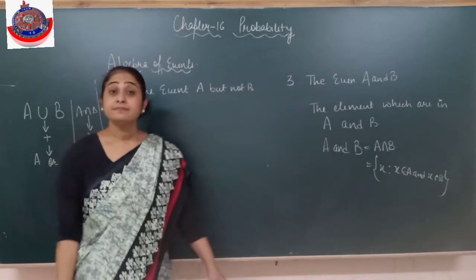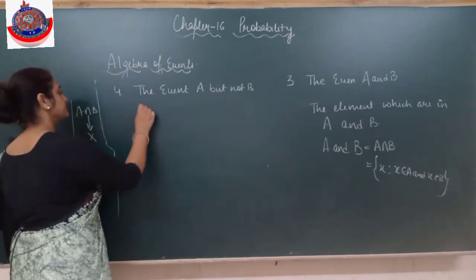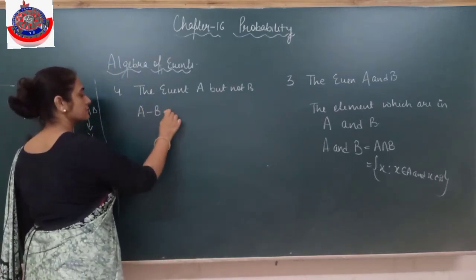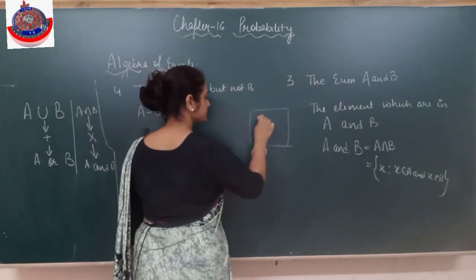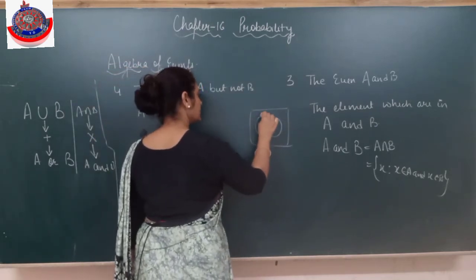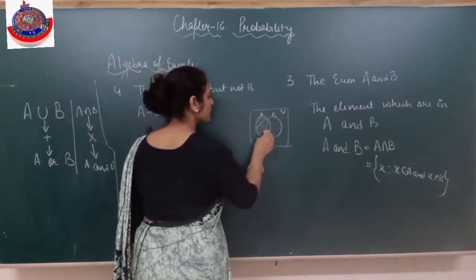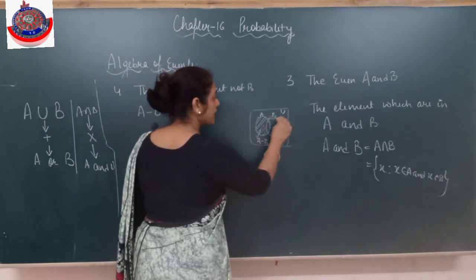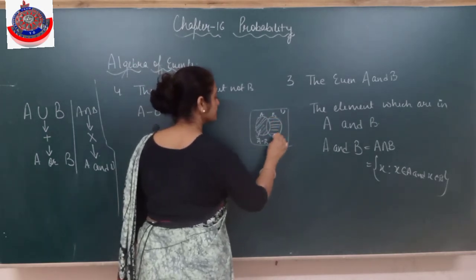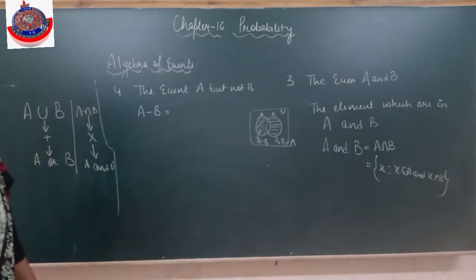Anyone? Event A but not B. Remember this area? We used to do something like this. This is A, this is B, this is A minus B, which means the area of A that is not in B. This is A minus B. And the area of B which is not in A. Remember A minus B and B minus A.